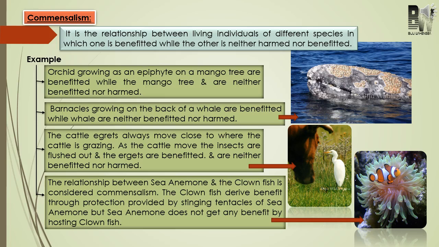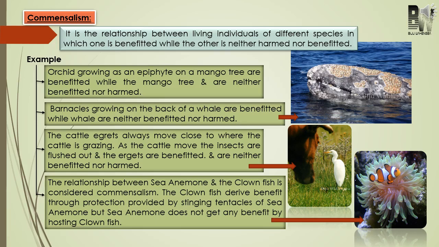Orchid grows on the surface of the tree and they usually obtain moisture. The nutrients are obtained from air, rain or water. Okay. So the orchid will be benefited, because they got support from the tree. Okay, on other side the tree is neither harmed nor benefited. Next come to relationship between barnacles and whale. Here barnacle is benefited because it grows on the back of the whale and it takes support from the whale. On other side this whale neither gets any benefit nor is it harmed. So this is another example of commensalism.